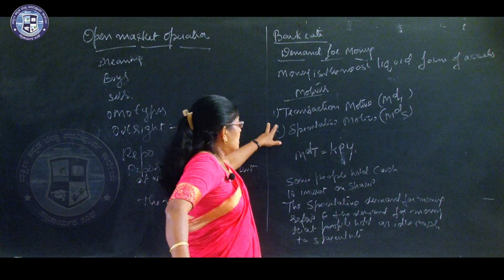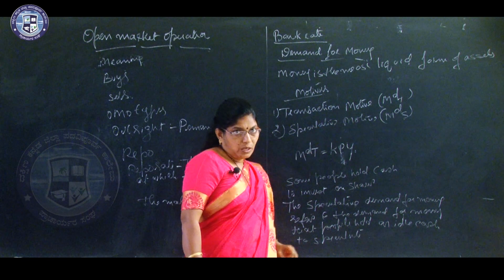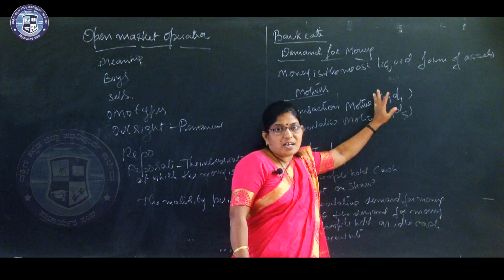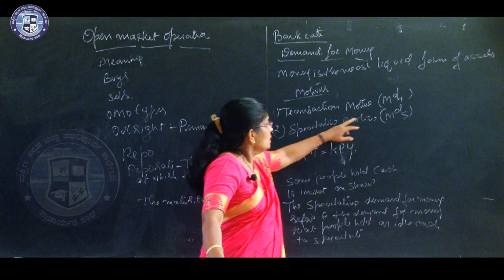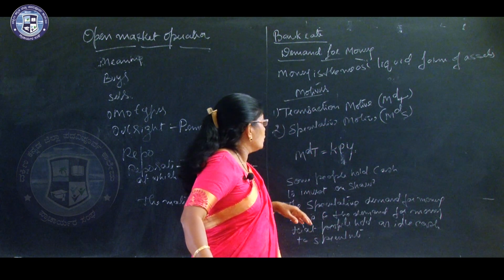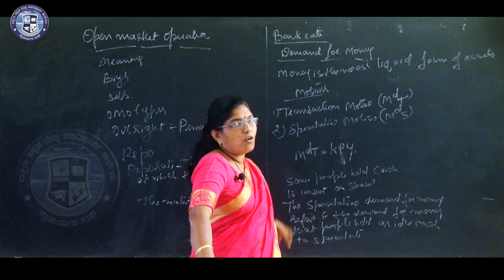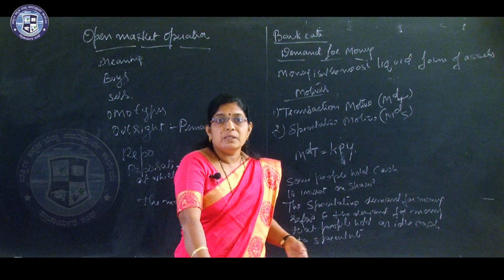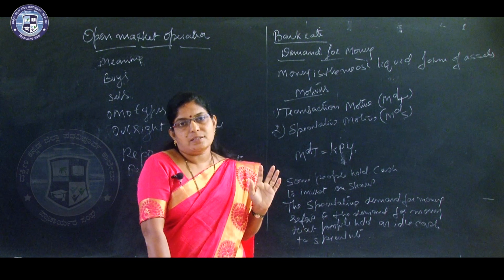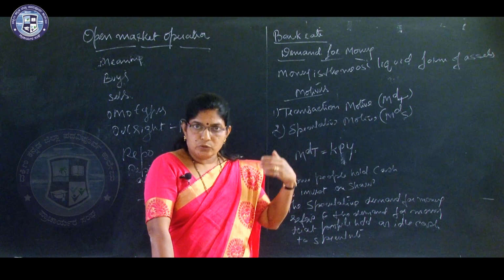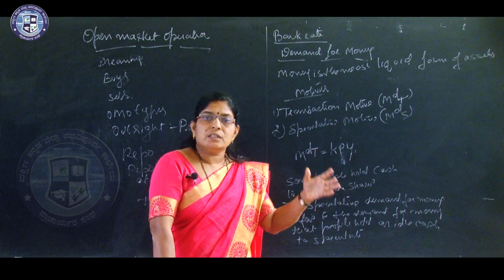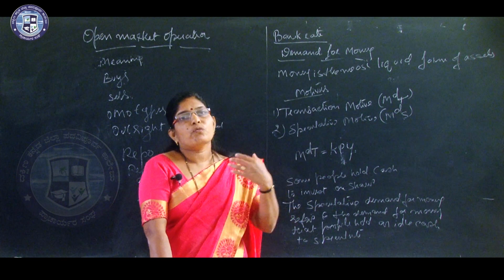One is the transaction motive, MDT. Transaction motive of money, in the sense that people desire to hold money for day to day transactions, to pay a transport cost, to buy food or any other day to day transactions, we need money.